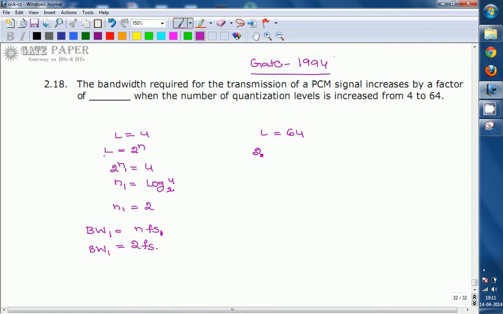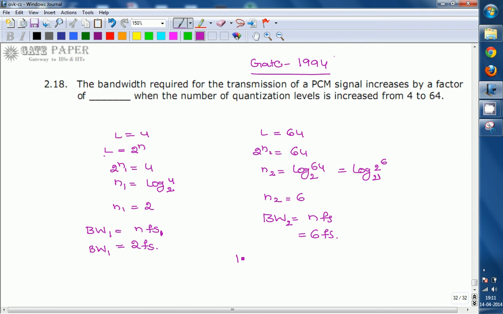Similarly, L is nothing but 2 to the power of n, that equal to 64. That is n2. From this, the n2 value is log base 2 of 64, that is nothing but log base 2 of 2 to the power of 6. Now here the n2 value is 6. Then the bandwidth corresponding to L value equal to 64, that is considered as bandwidth 2, equal to n into fs, that is nothing but 6 fs.